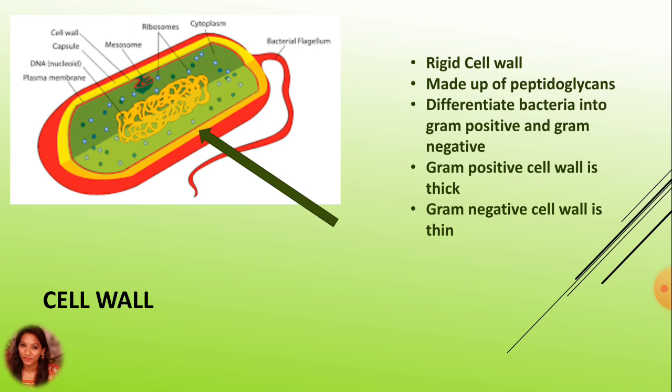The cell wall of gram-positive bacteria is thick and contains 90% peptidoglycan and the remaining 10% is teichoic acid. But the cell wall of gram-negative bacteria is thin and contains 5 to 10% peptidoglycan. Here the teichoic acid is generally absent.